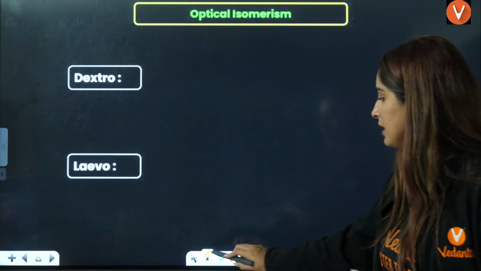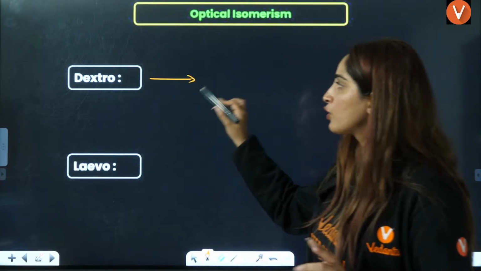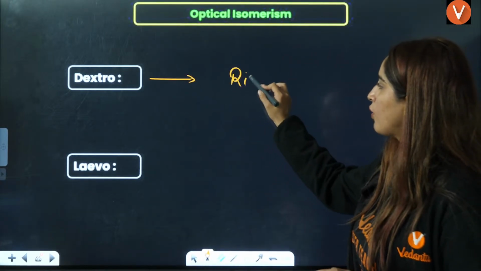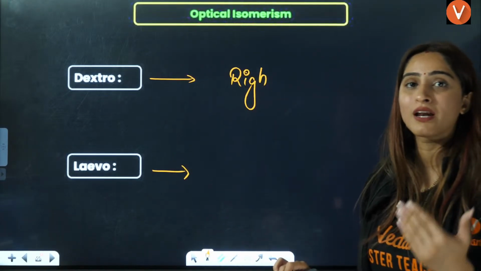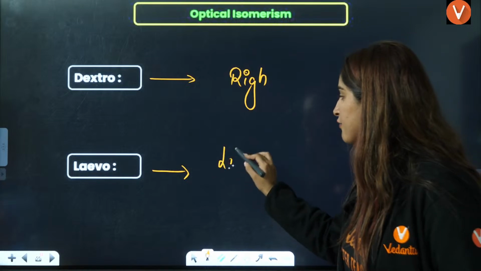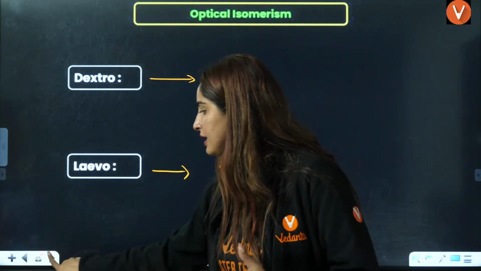Now, for optically active, you should know one thing. One is dextro, which rotates plane polarized light on the right side. Laevo is which rotates plane polarized light on the left side. Understood? L and laevo means left.